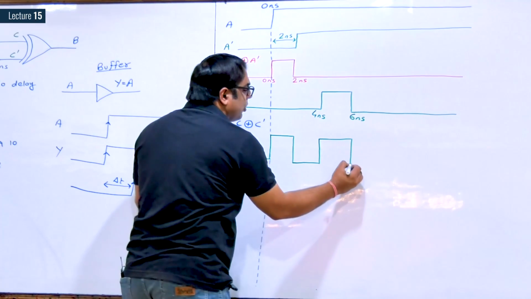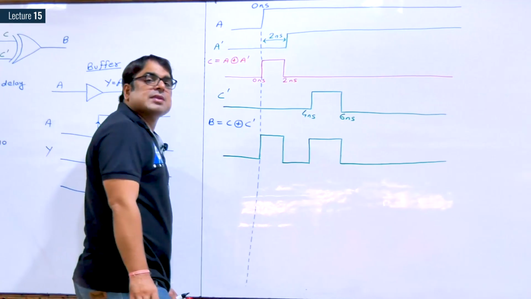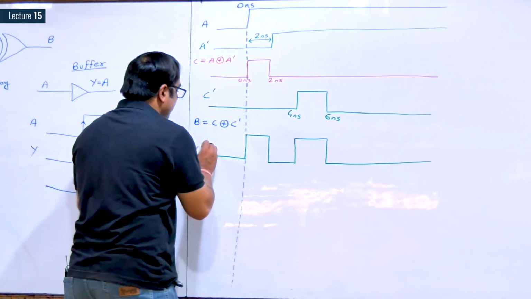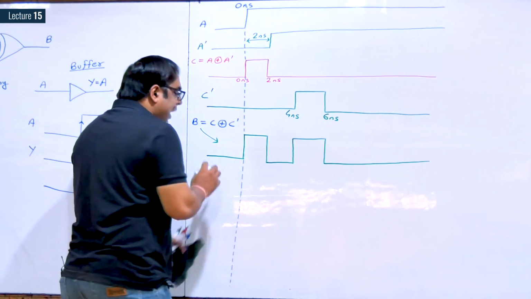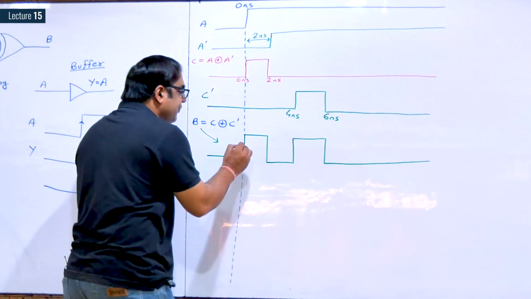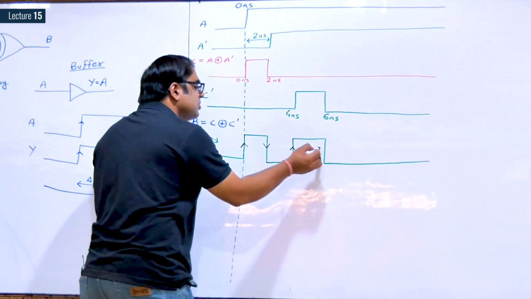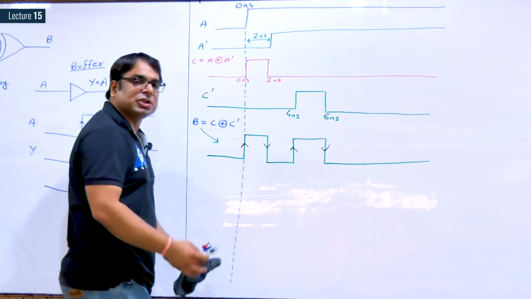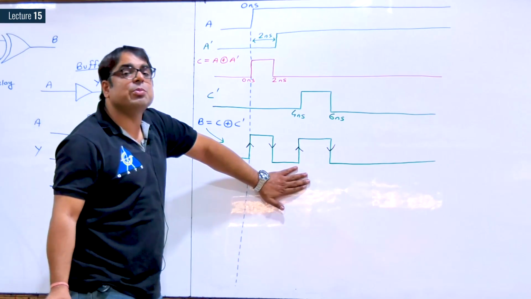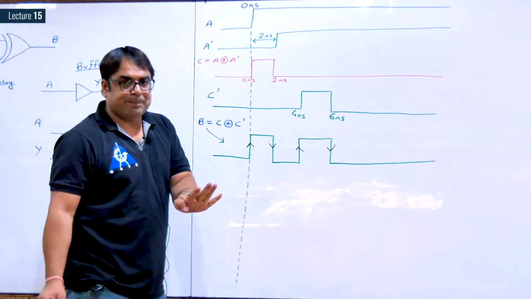Just XOR of C and C dash. So this is the waveform of B. How many transitions does it have? Let us see. This is the first transition, second transition, third transition and fourth transition. There are 4 transitions in the waveform of B. That was the question, so the answer is 4.